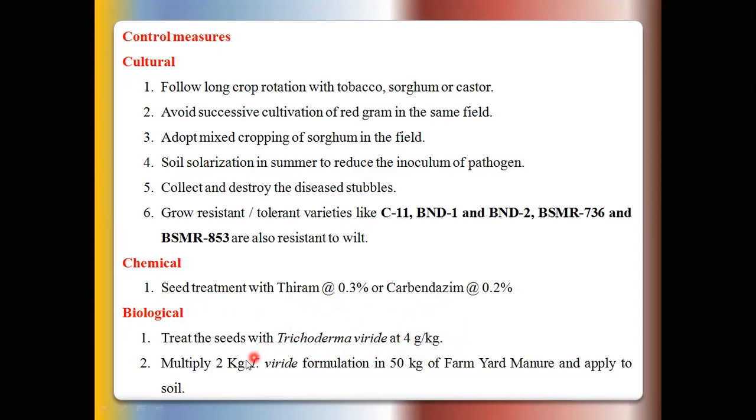Okay, then some Trichoderma viride powder is mixed with 50 kg FYM and this mixture is broadcast in the pigeon pea field, so as to eradicate the spores already present in the soils.